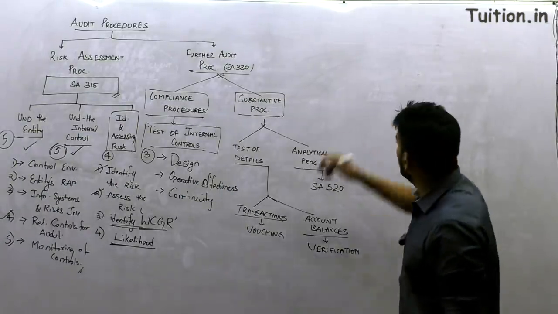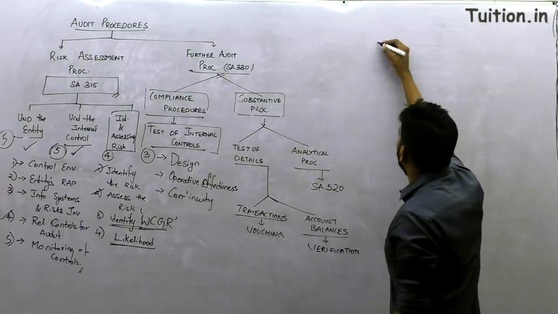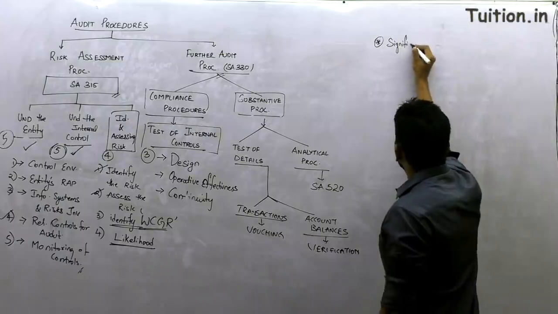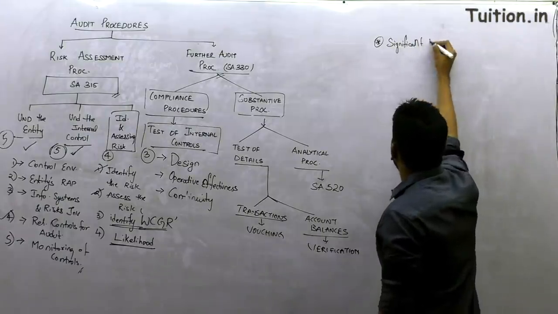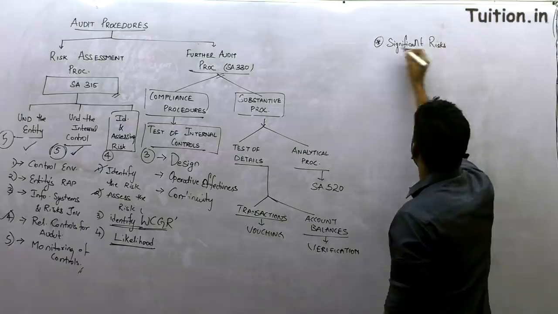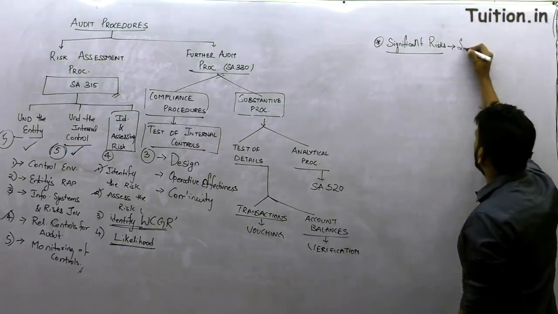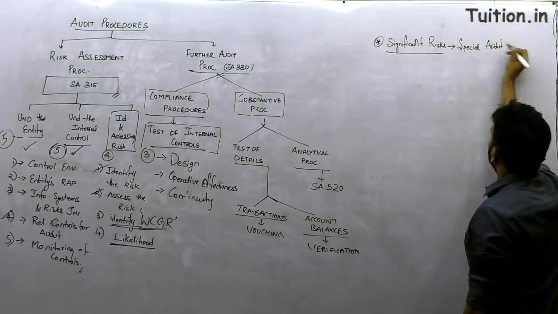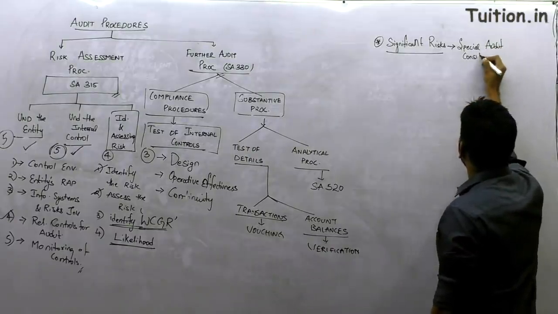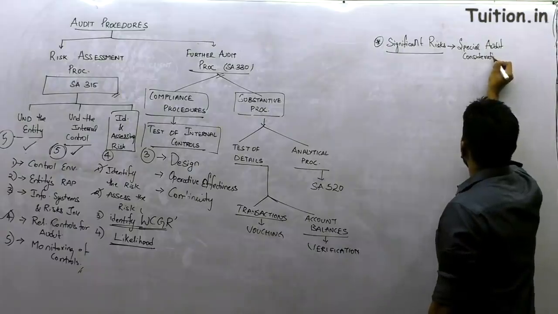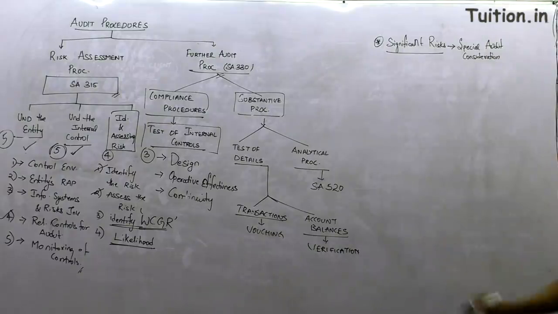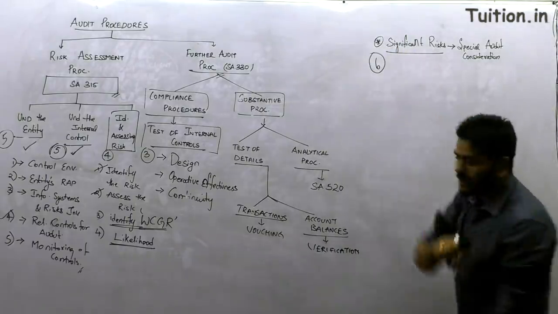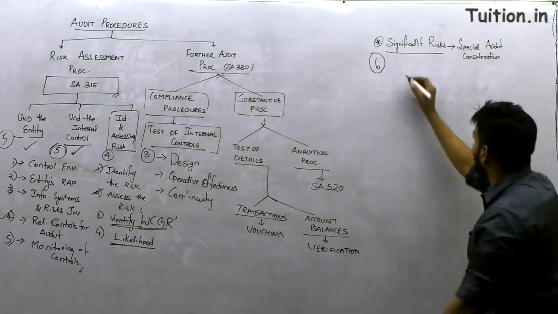And of course we have one very important part of 315 which is called significant risk. It's a question in the exam, guys, which has been asked in the past. What are significant risks? Significant risks are those risks which require special audit consideration. How many risks are classified to be significant risks? 6 risks are classified as significant risks.